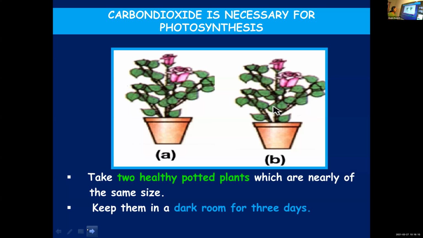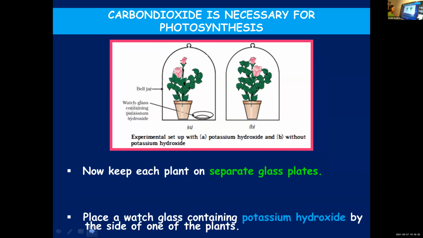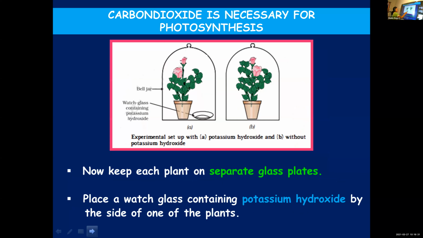Both these potted plants, you will keep on glass plates. You have to take two glass plates. You will keep the potted plants on glass plates. Then you will keep a watch glass. Watch glass means a small dish which we use in the laboratory. So this is a watch glass. Here you can see a watch glass.